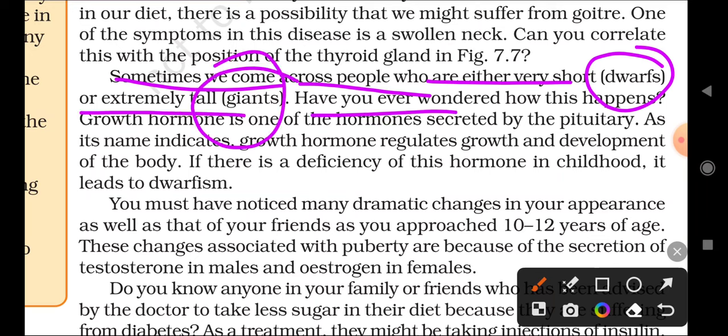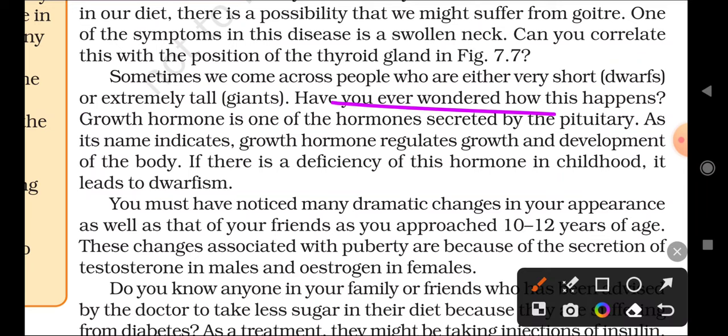Have you ever wondered how this happens? Why are some people very short? Why are some people very tall or giants? Why is this happening in the body? Growth hormone is one of the hormones secreted by the pituitary, because some people are very dwarf, some people are very tall. Why? Because of the growth hormone.